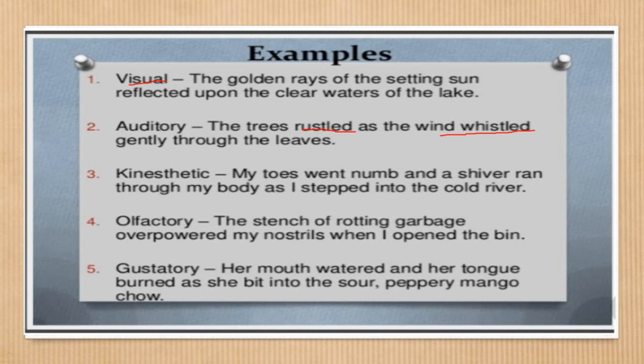Then kinesthetic: my toes went numb and a shiver ran through my body as I stepped into the cold river. So they are giving us a sense of what we are going to feel in certain circumstances or situations, or a movement has been shown in them. Olfactory: the stench of rotting garbage. So here it is related to smell, or fragrances. Then gustatory: her mouth watered and her tongue, it is related to taste, like sour, peppery, mango.